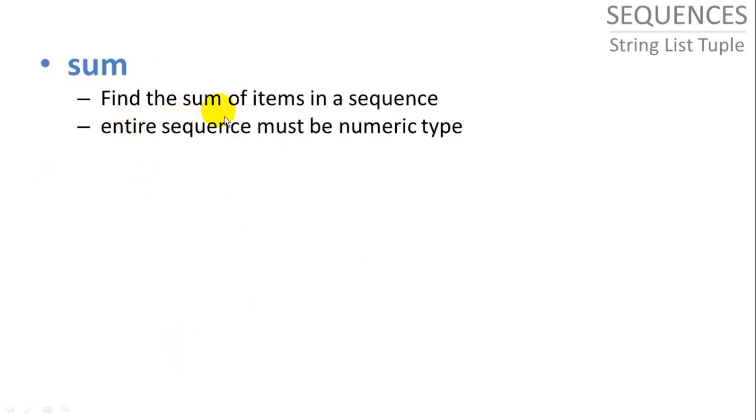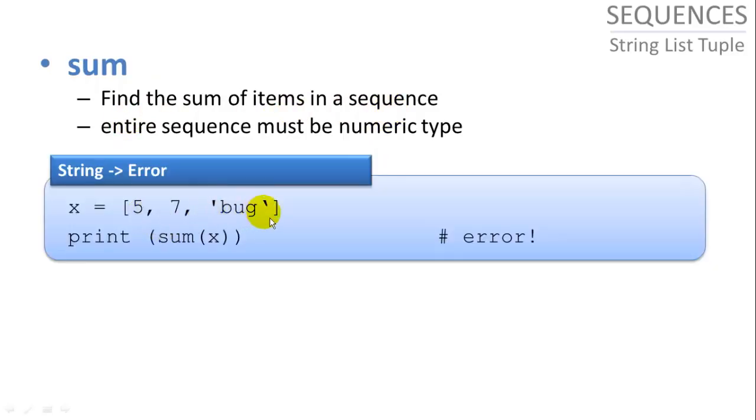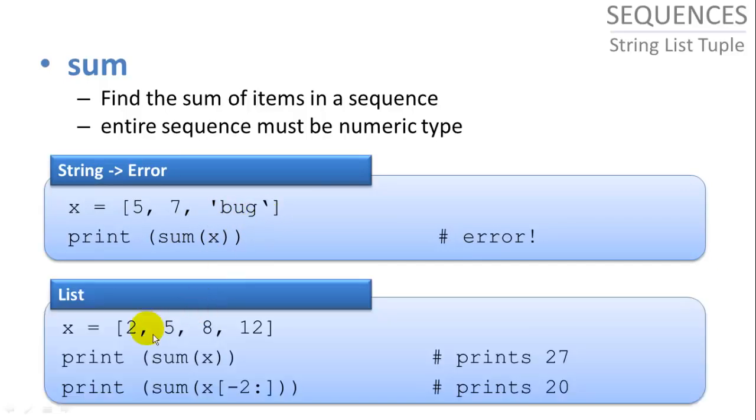Sum, we can find the sum of the items in a sequence if they're numeric type. So the sum of bug is going to give us an error because bug is not a numeric type. But if we take the sum of 2, 5, 8, and 12, it's going to print 27. Or if we want to do a slice, we can say, hey, I just want the sum of the last two items of x, and this here will print 20.